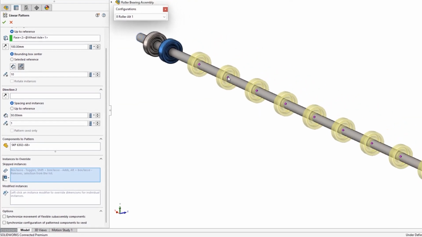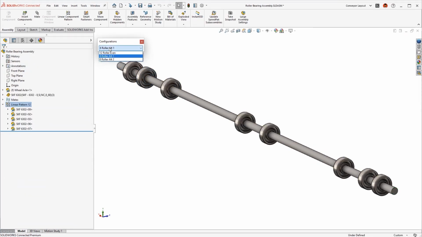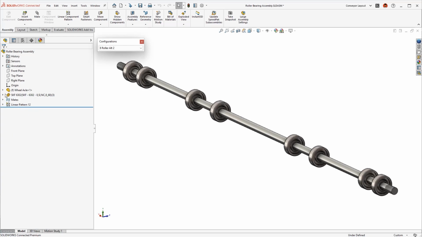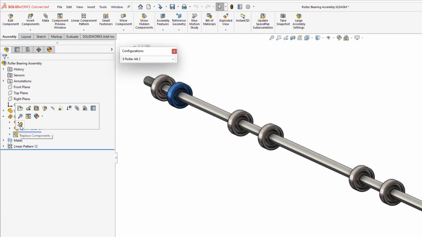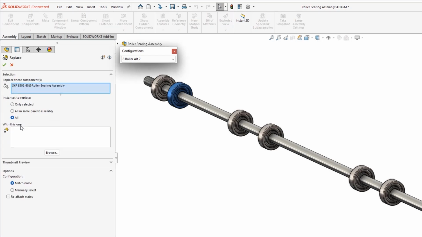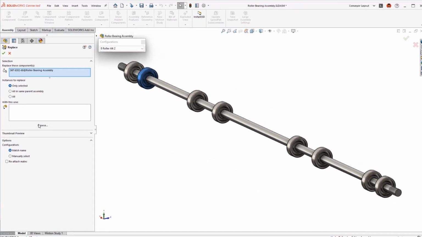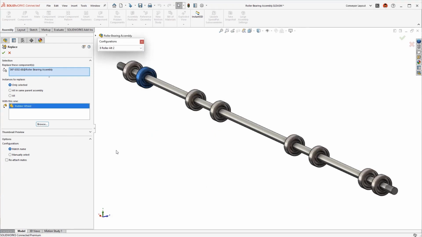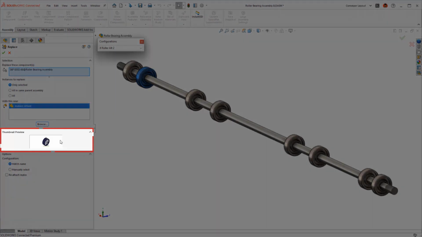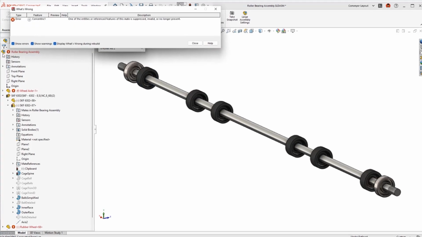With cost being a consideration, having a rubberized wheel might be a better option than the current ball bearing selection. Using the replace component is a simple way to swap out existing parts, and now you'll see additional options that have been added. In SOLIDWORKS 2023, we welcome the ability to replace a single component, multiple components in the current assembly, and the current behavior of the assembly and subassembly levels. You'll also see a new preview window giving direct visual feedback, ensuring that accurate component replacement is made every time.